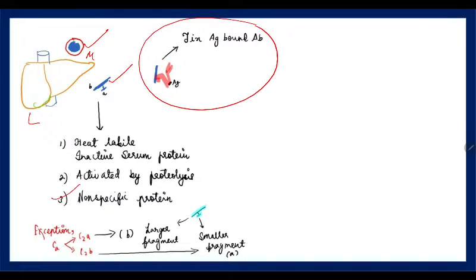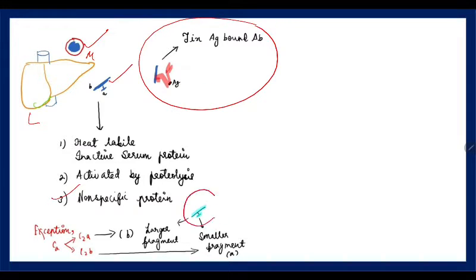Okay, now what does a complement do? Whenever there is an inflammation, that is the antigen is present, and to the antigen, the antibody is going to bind, the antigen antibody, right? It is becoming a complex. To that is going to bind the complement. What it is going to do is fix that antibody in that complex. This is a very rough estimation. We'll see what are all the stimuli for different pathways of complement now.